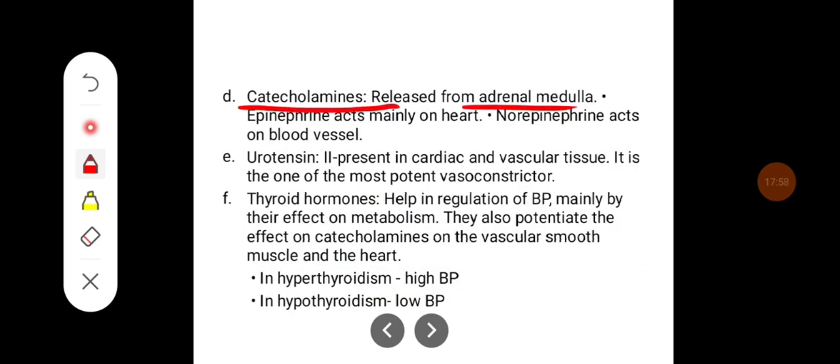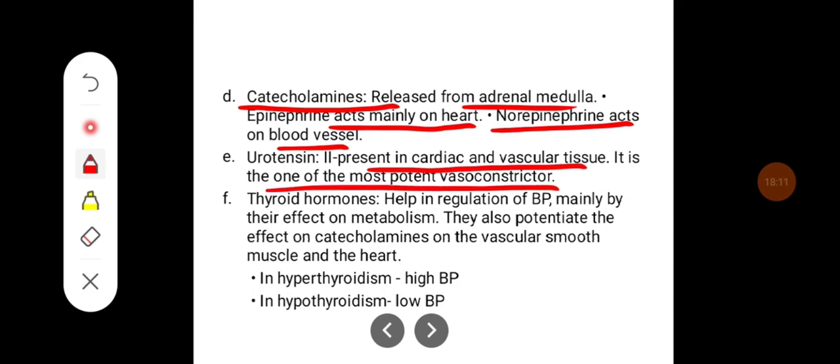Catecholamines released from the adrenal medulla, they act mainly on heart, and norepinephrine acts on the blood vessels. Urotensin 2 present in the cardiac and vascular tissue, it is one of the most potent vasoconstrictors.